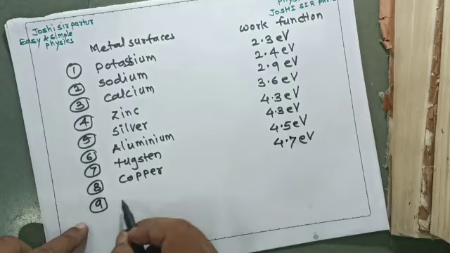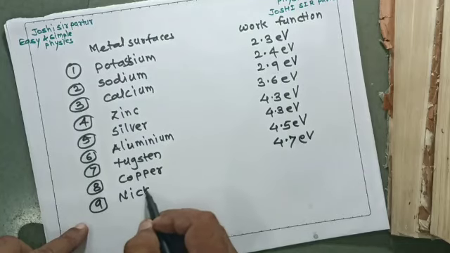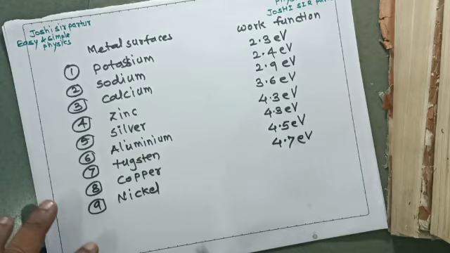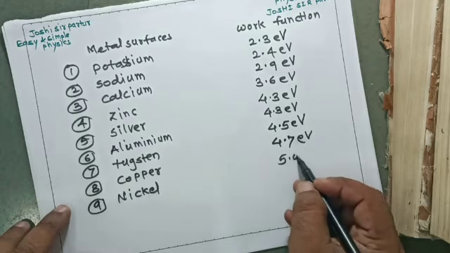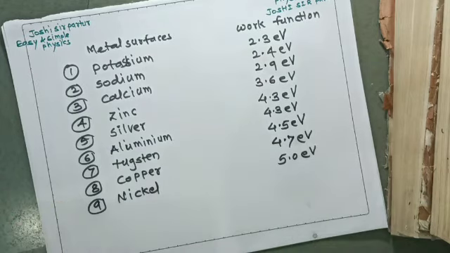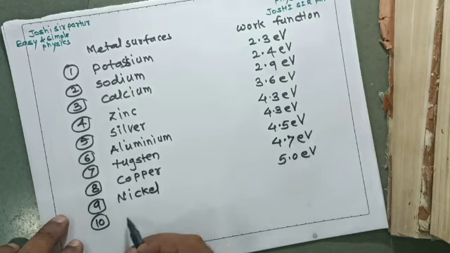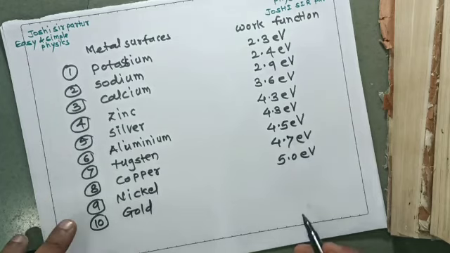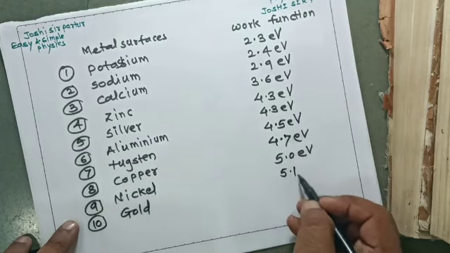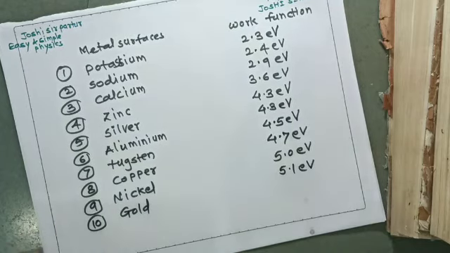Nickel has 5.0 electron volt. And lastly, gold has a work function of 5.1 electron volt.